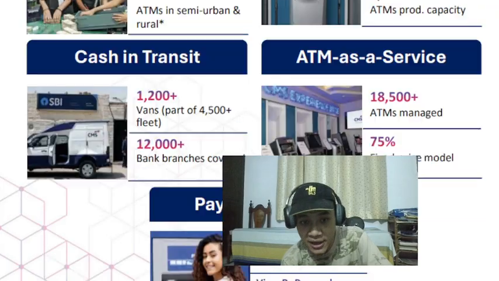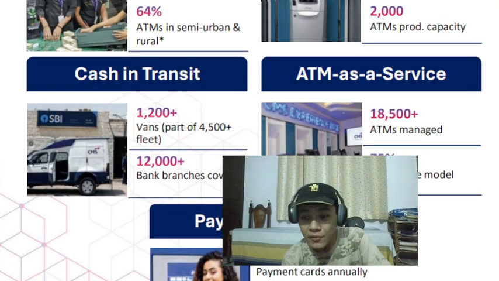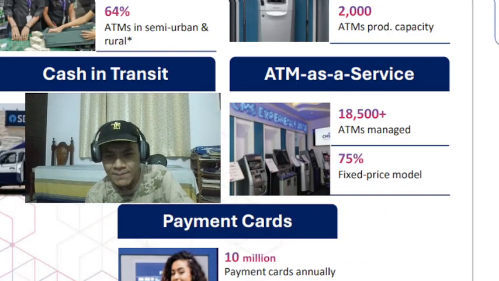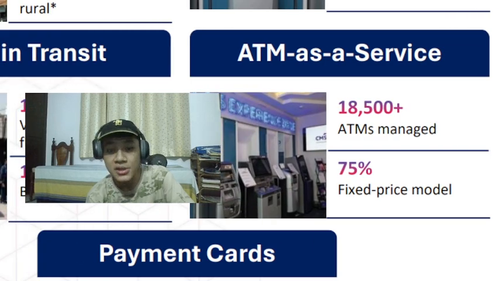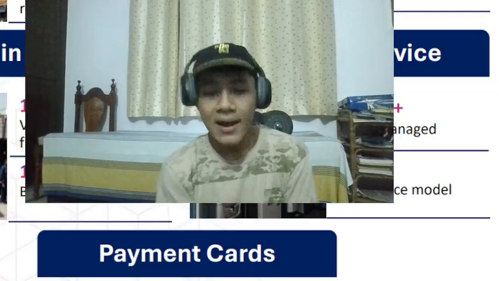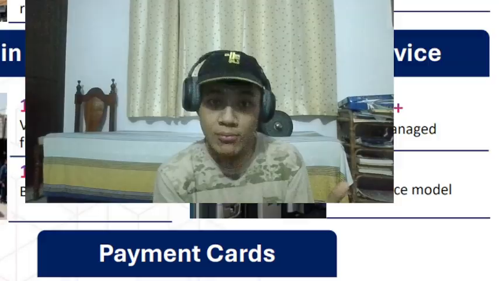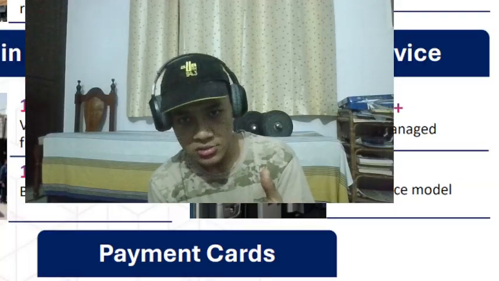Here you can see SBI. So SBI also is like a customer for them. They cover around 12,000 bank branches with these, again, vans for transporting cash. Then we have ATMs as a service. ATMs as a service. What does this mean? Okay. For many banks, the ATMs you see will have their name on them, the bank's name on the ATM, but they don't manage it. They don't own it.